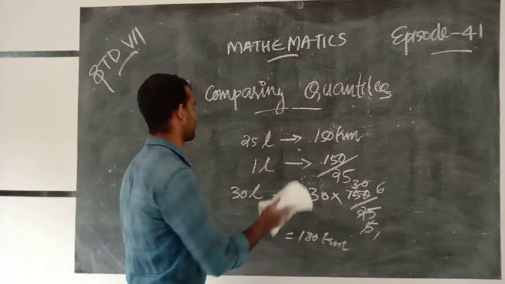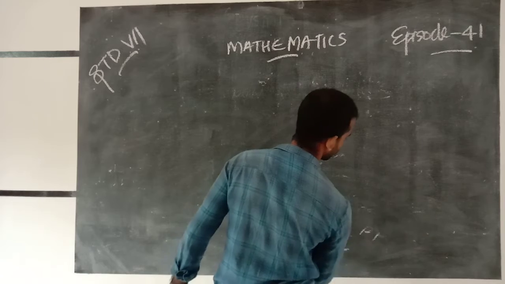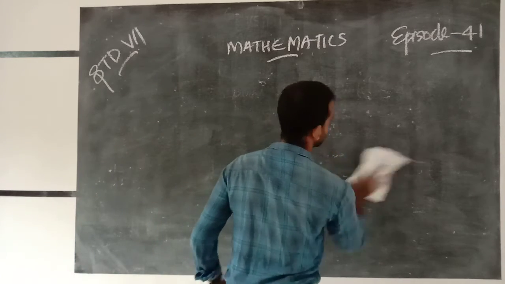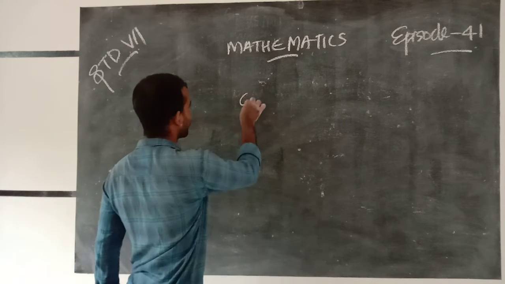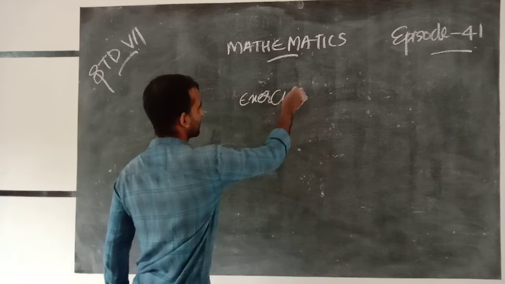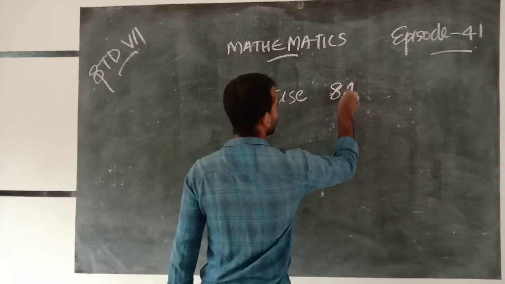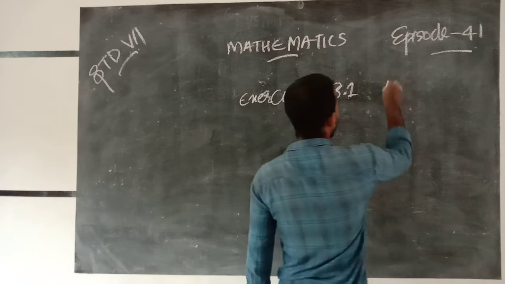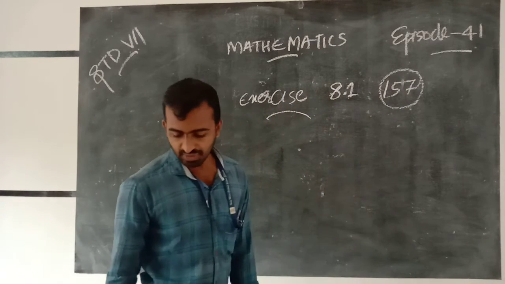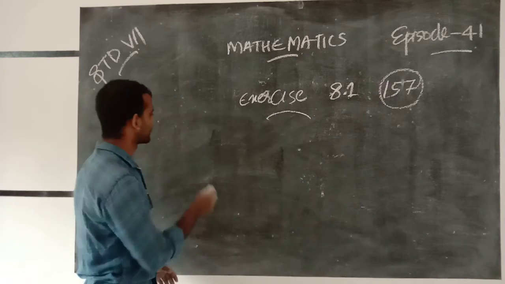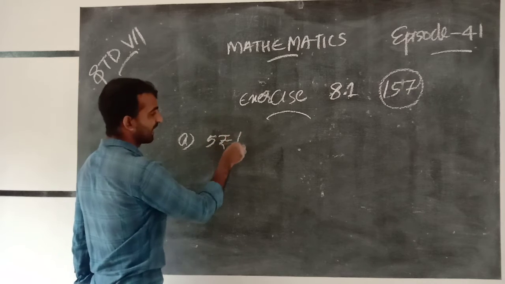Next, we are going to discuss our exercise 8.1, page number 157. First question is, find the ratio of A part, 5 rupees to 50 paise.